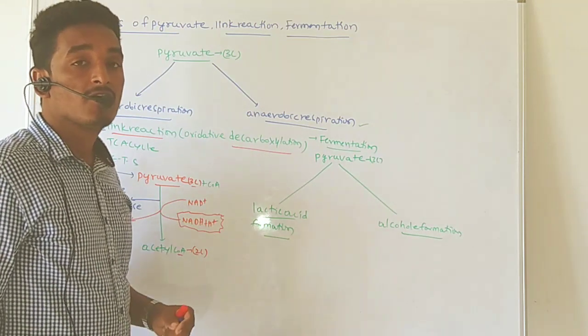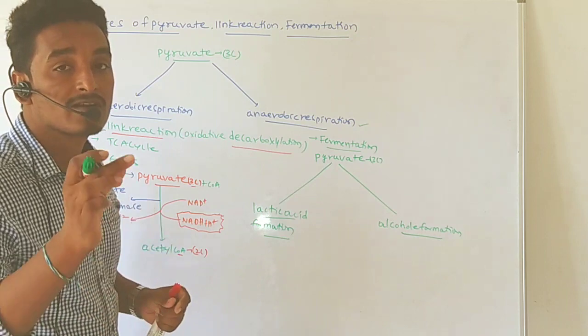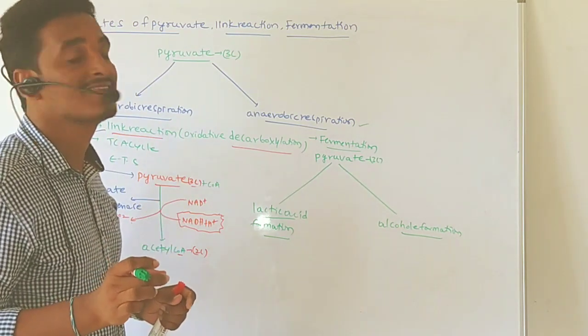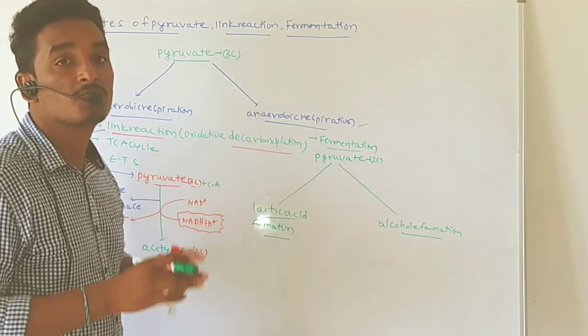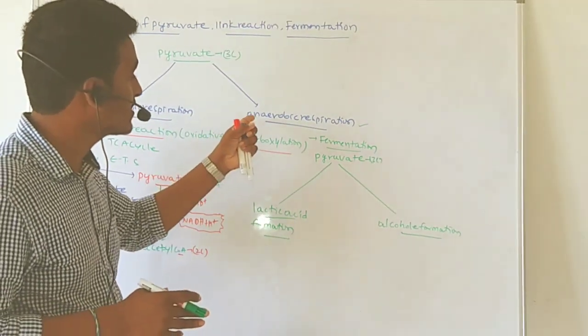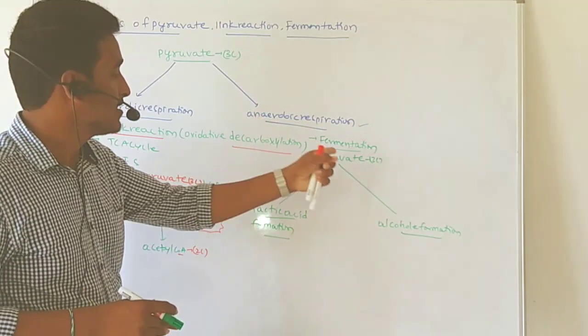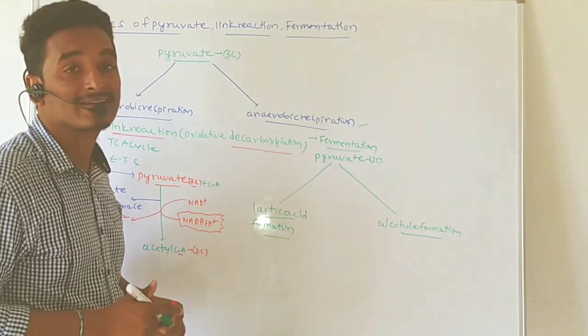For example, if you are doing heavy exercise, the oxygen present within the cell is not sufficient to break down all the food molecules. That creates anaerobic conditions, and as a result the pyruvate is converted into lactic acid.